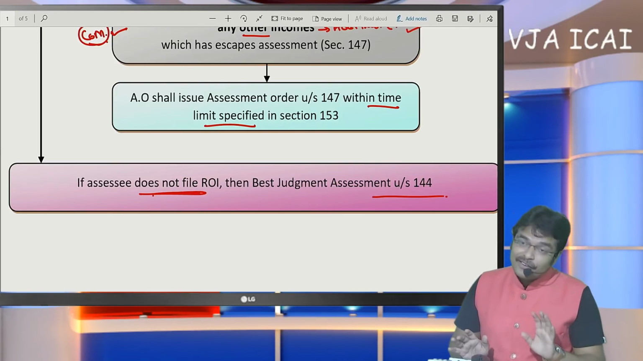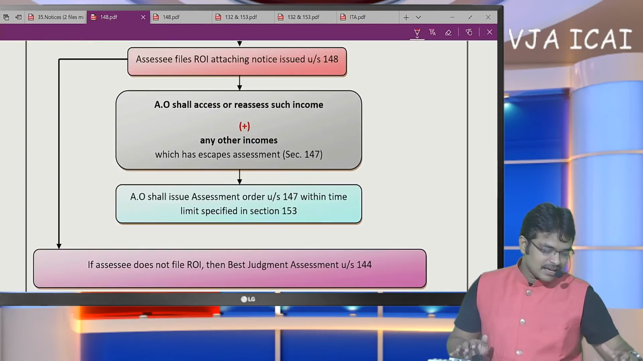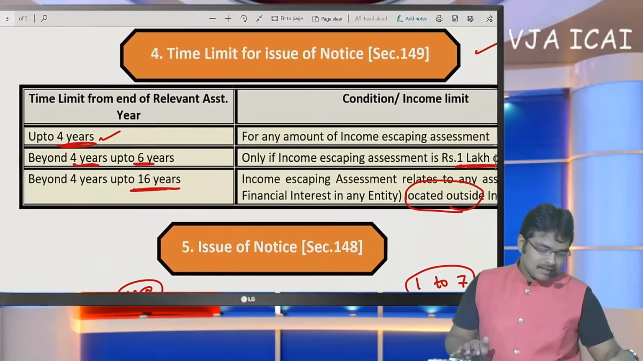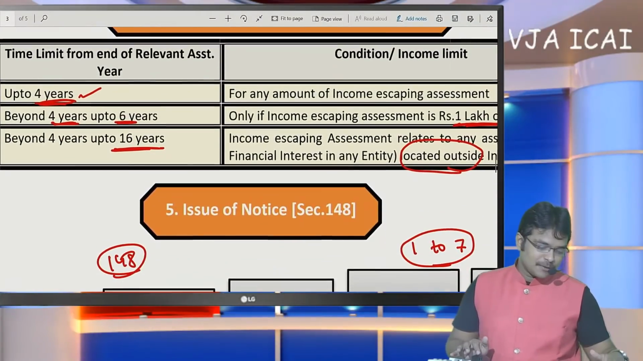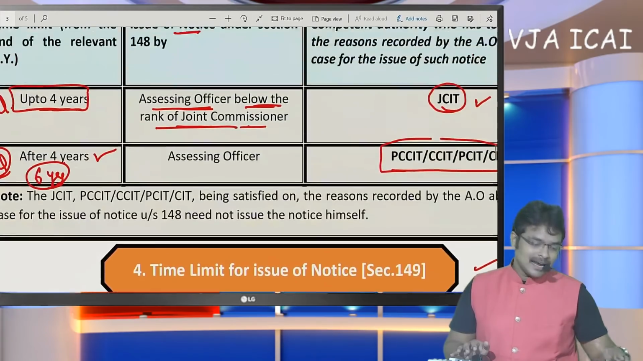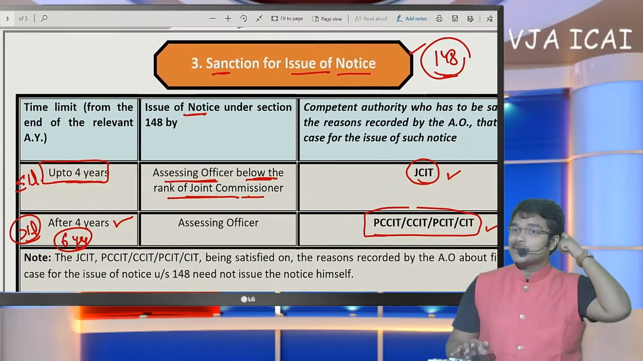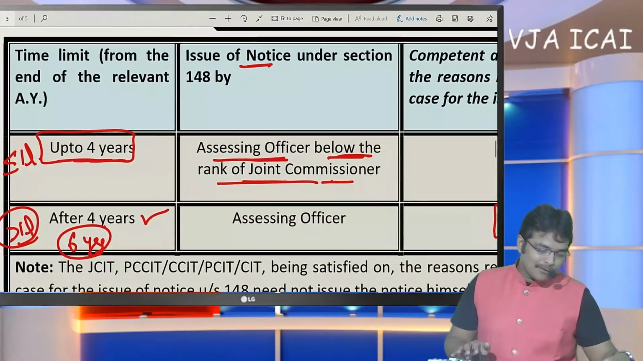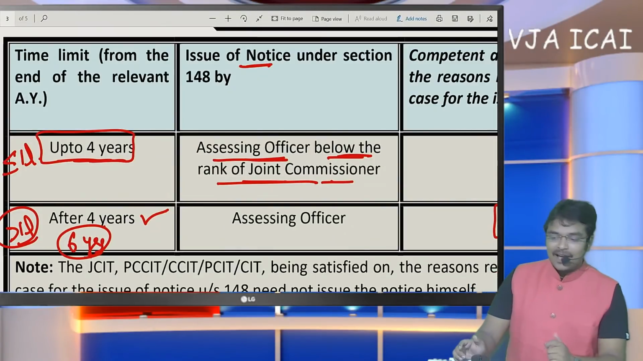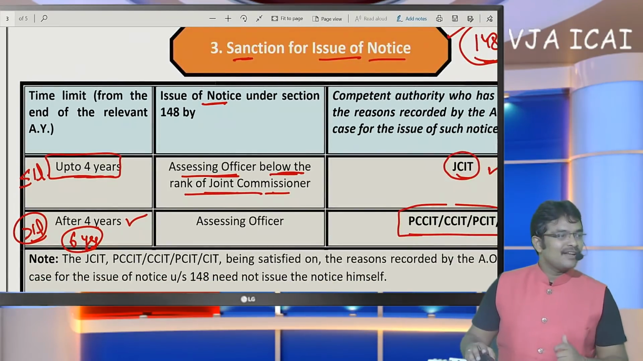But section 150, within which time is the notice to be issued? Let me once again show it to you. This is the time limit for issuing notice, whether it is to be issued within 4 years, 4 to 6 years, or 4 to 16 years. This is the sanction for issuing notice, whose approval must be obtained: if the notice is to be issued within 4 years, whose approval is required, and after 4 years, whose approval is required, is presented here. So both are different from each other.